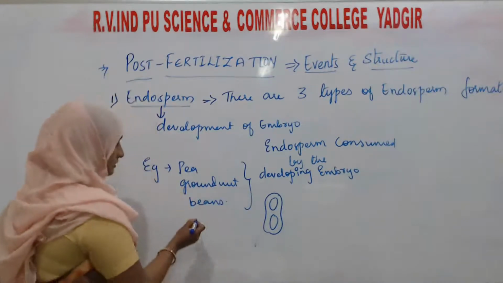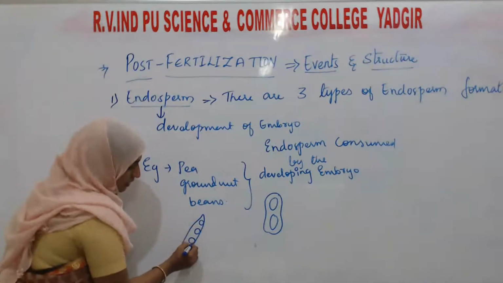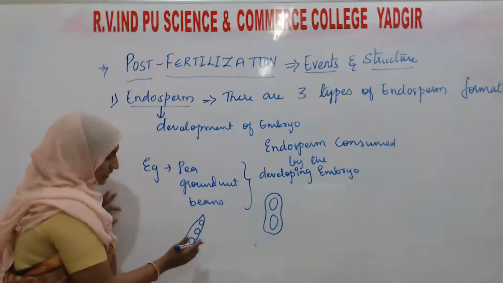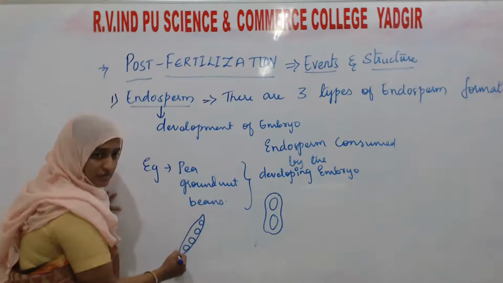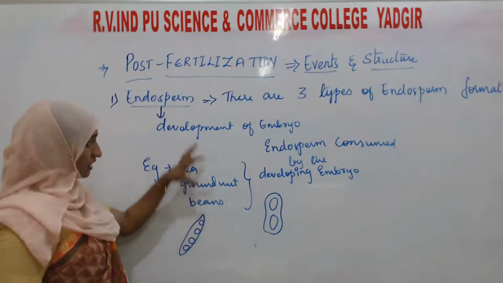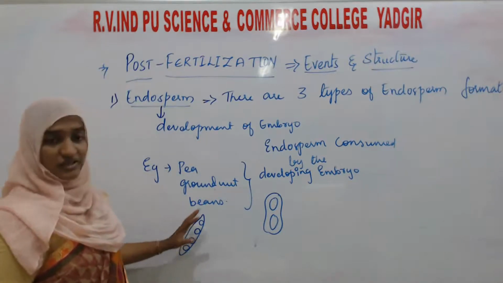In pea also, it lies like this, not totally immersed in the fruit. For example, this is the fruit covering, and these are the seeds. Here the seeds have totally consumed the endosperm. So these are the examples.